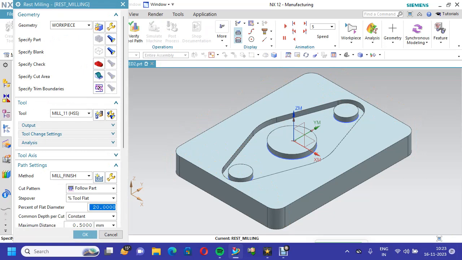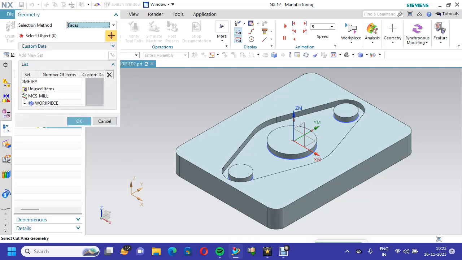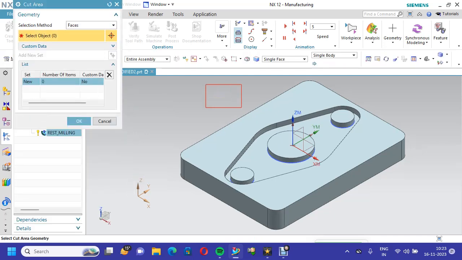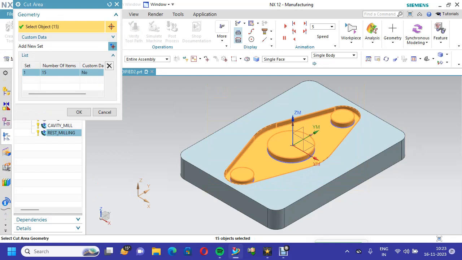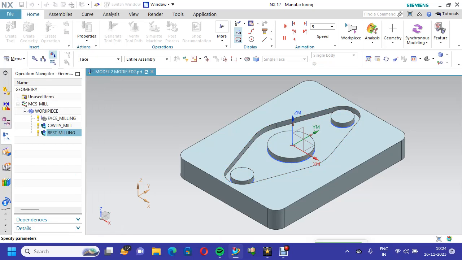Here you have not indicated any specific cut area. You have to indicate, you have to tell the surface. This is my surface and this surface. Okay.